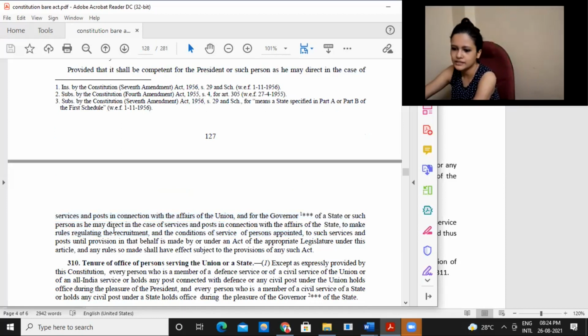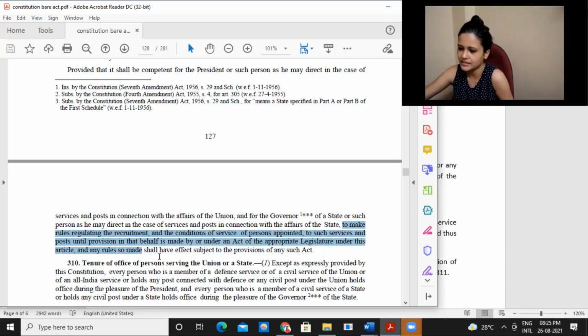So what is it? That to make rules and regulations regulating the recruitment and conditions of service of persons who are being so appointed to such service and post, until provision in this behalf is made through appropriate legislation under this article, and any rules so made shall have effect subject to the provisions of any act.